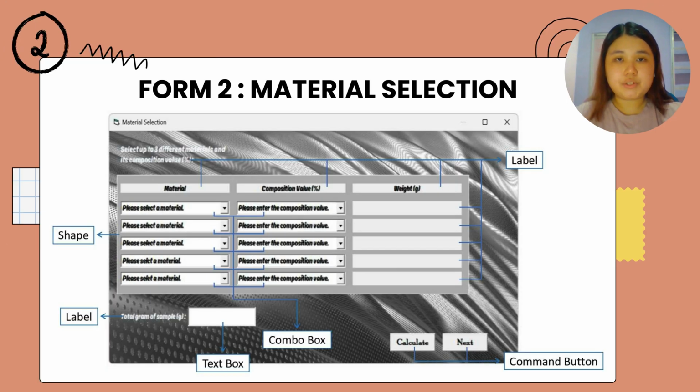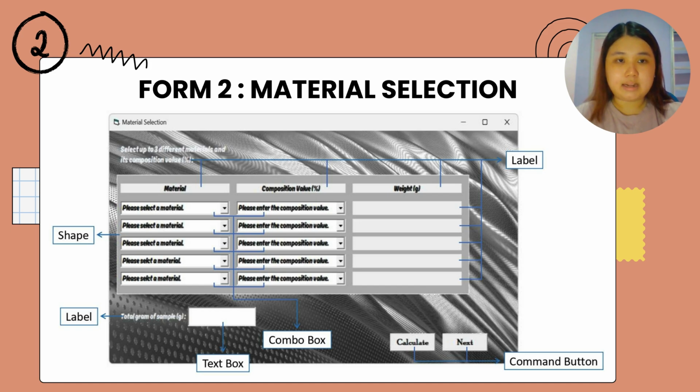My name is Liu Xun Song and I'm from Material Engineering. So now I will continue the presentation by explaining the Form 2 interface. As we can see on the slide, the Form 2 interface contains a lot of combo boxes in the material column and also the composition value column. This allows the users to select their materials and also the composition value of the materials.